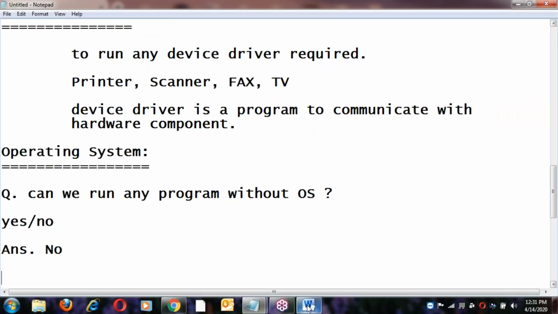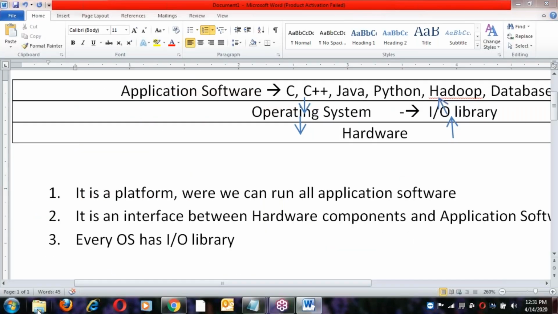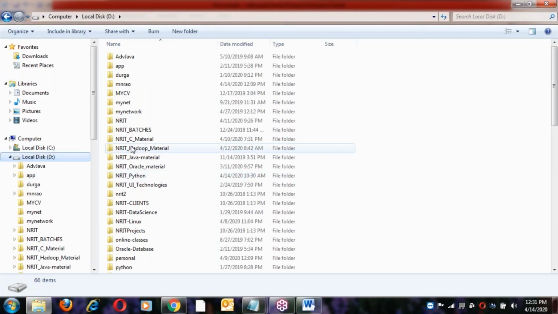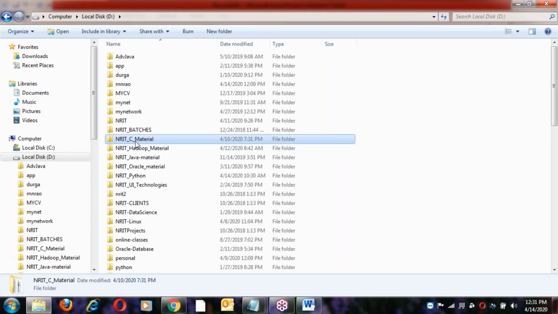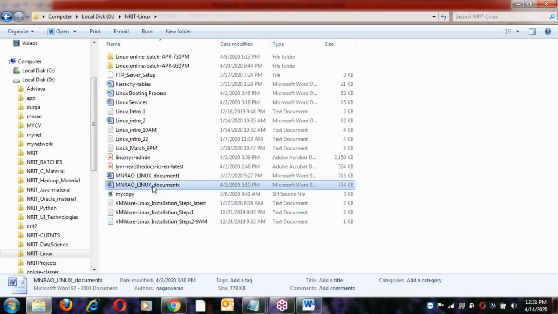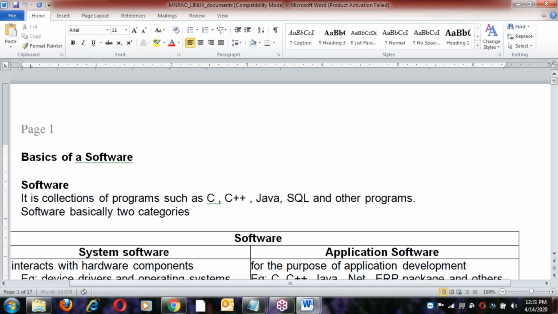Let us see the class document here. All the topics I have prepared in a document, so don't worry about notes. Running notes are not necessary. Don't try to write running notes; it's a waste of time for you here. Try to focus on the class and understand the class topic.